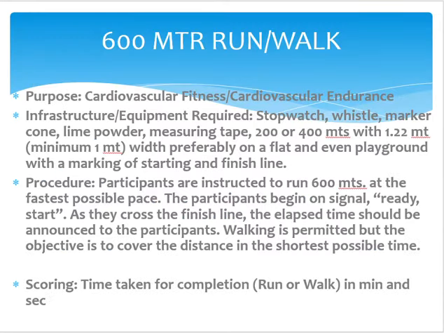The 600-meter run and walk is for cardiovascular fitness or cardiovascular endurance. Here you need a 200 or 400-meter track most probably, where the subject is required to run for 600 meters. It can be run or walked. The time taken for completion of the run and walk is measured in minutes and seconds. The less the time, the better the cardiovascular endurance.